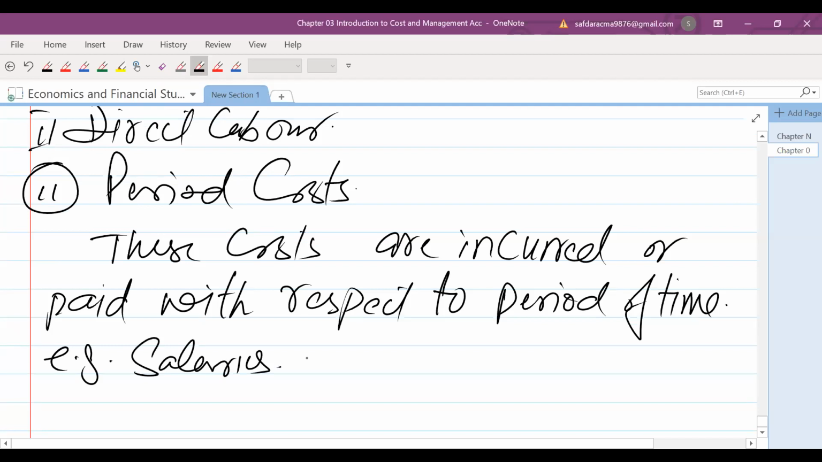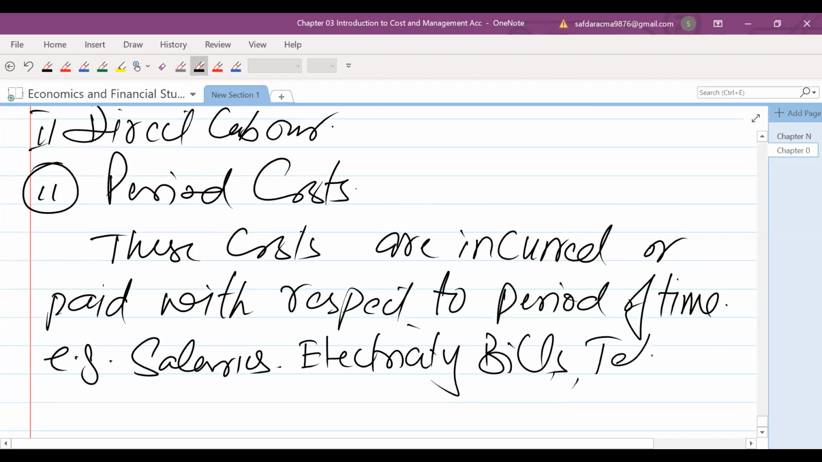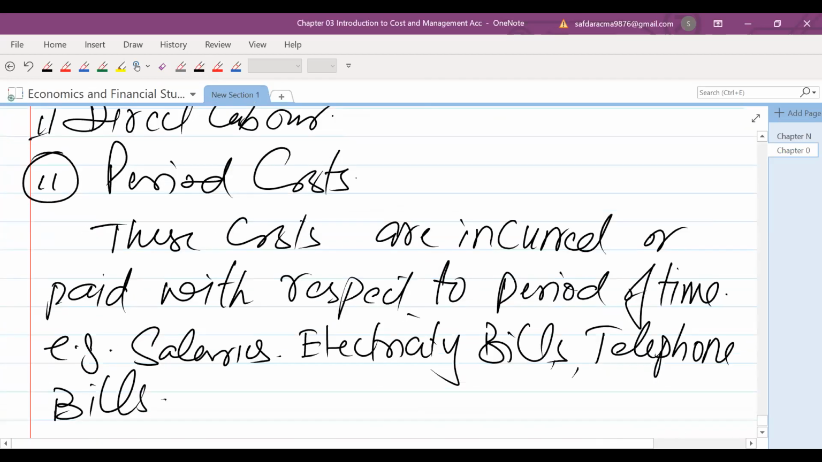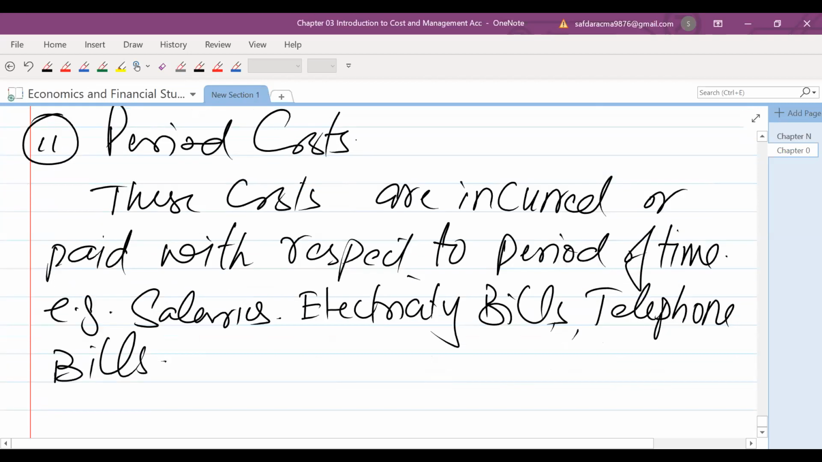For example, salaries, electricity bills, telephone bills. So these are paid on a period basis. So this is called cost with respect to period. So this is the concept of period cost.